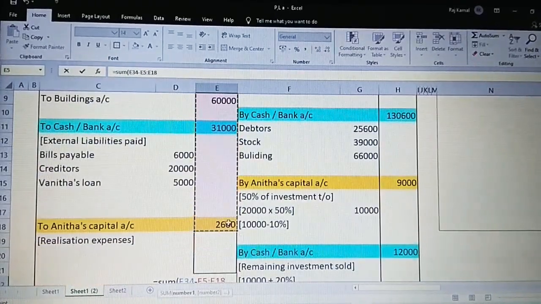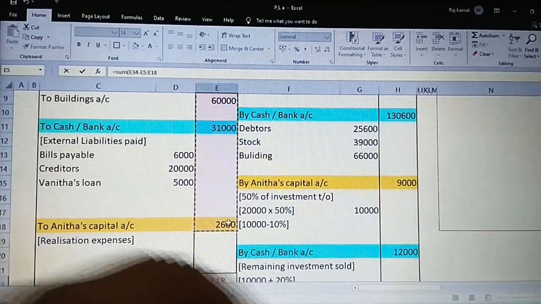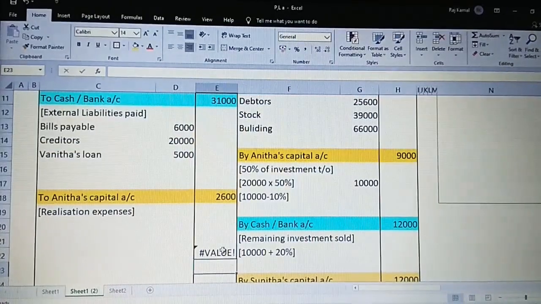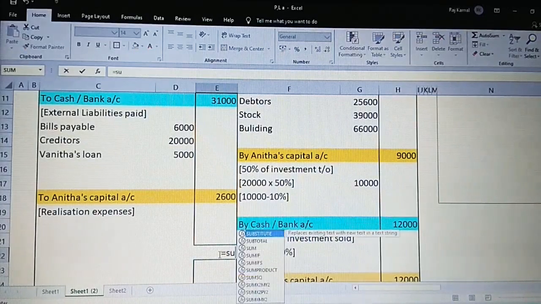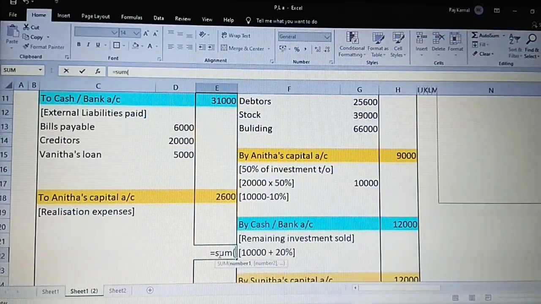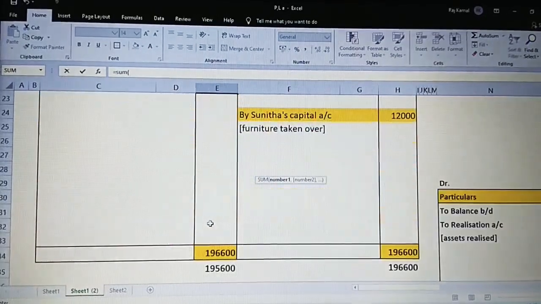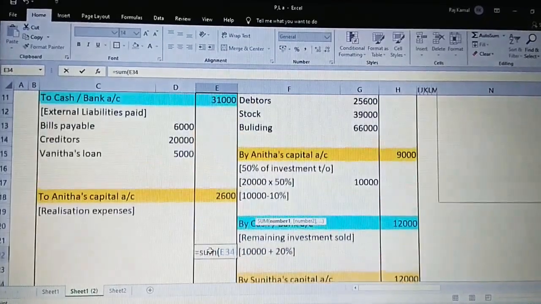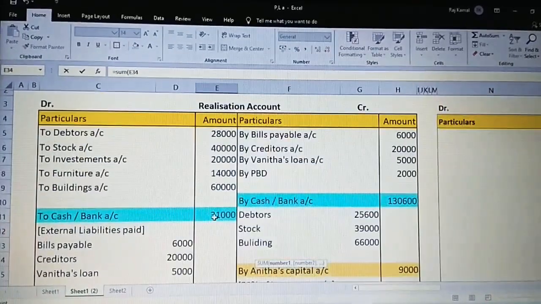If you are using a calculator, you can take the total and minus it and find out the answer, because I'm using the format here, for me it's difficult to take that.